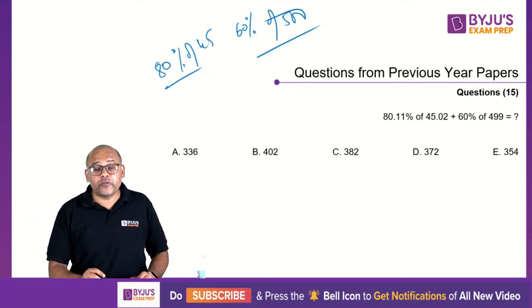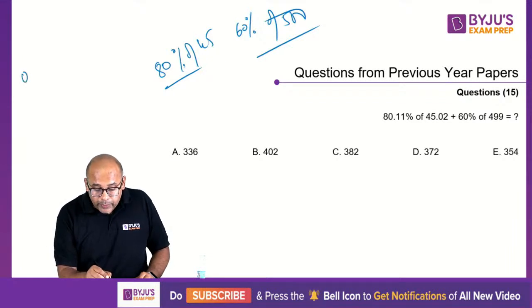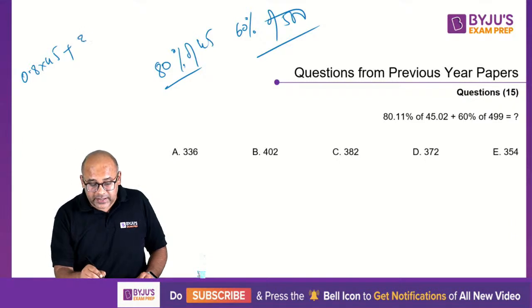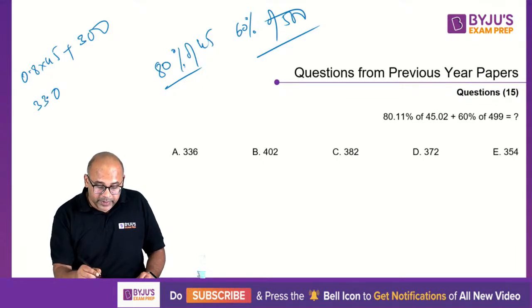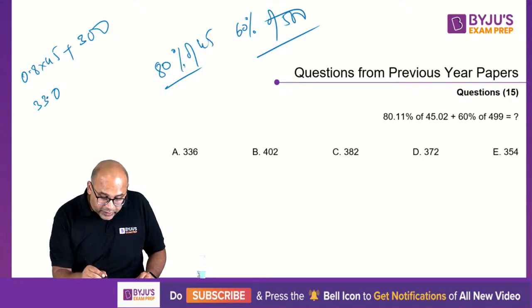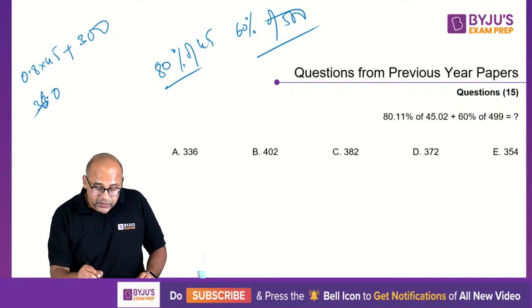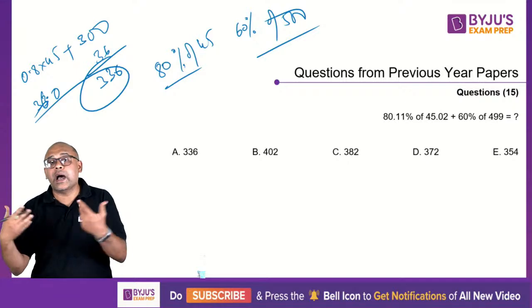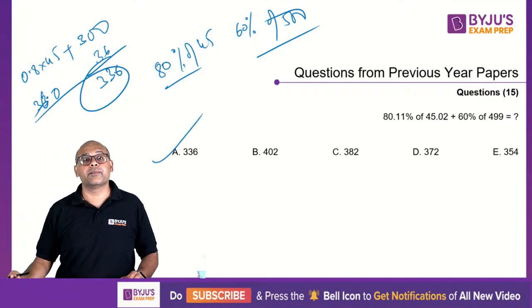So 80% of 45 is what? 0.8 into 45 plus 0.6 into 500. So 60% of 500 is 300. And 8 fives are 40, 8 fours are 32, so 0.8 times 45 is 36. So 36 plus 300 will be 336. Approximately, some decimal will come, I'm not worried about it. Straight away my answer is option A.